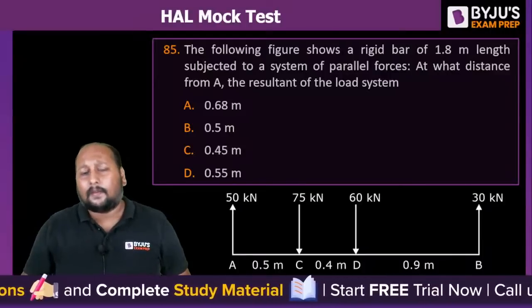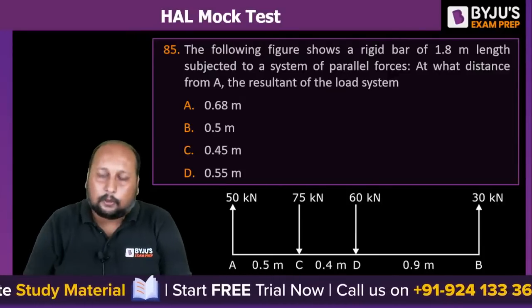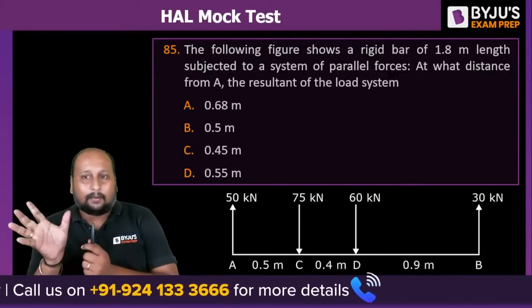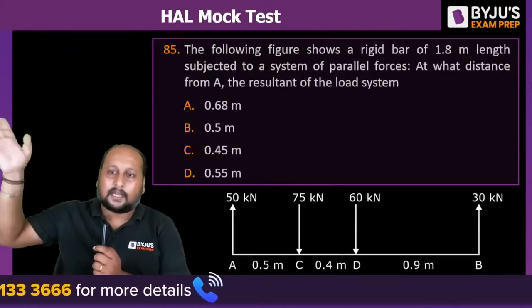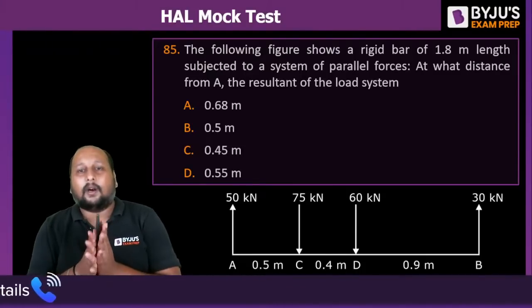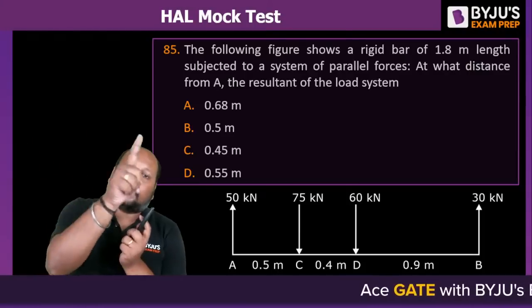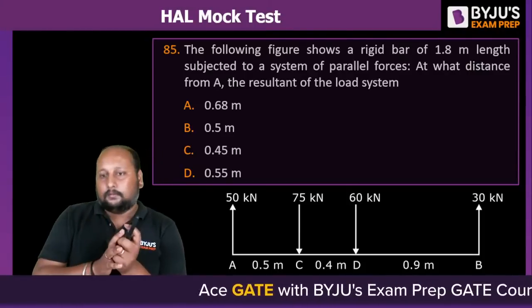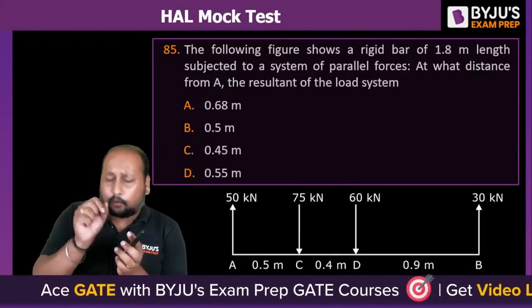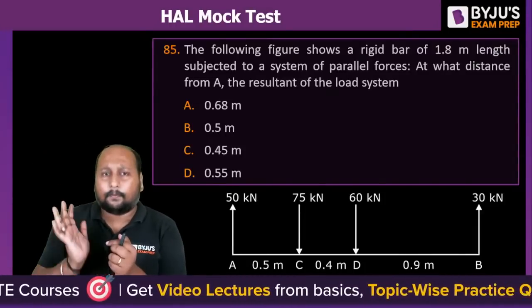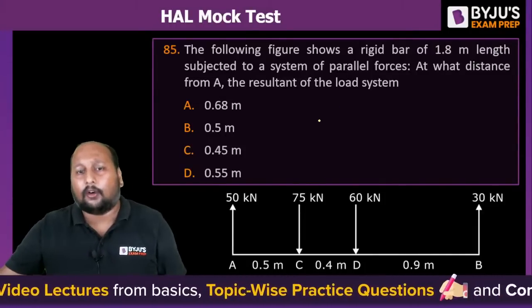Next question. Now we'll be starting with engineering mechanics. The following figure shows a rigid bar of 1.8 meter length, and there are some different forces acting. You have to tell me at what distance from A the resultant of the load system acts, if I convert the total into a single point load. So simple, which theorem do we have to apply? Varignon's theorem.